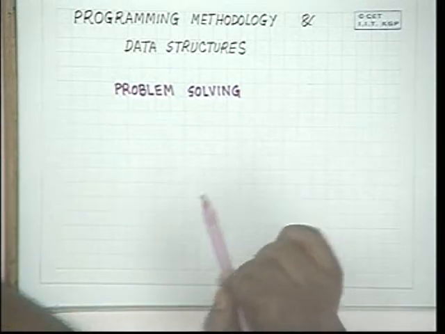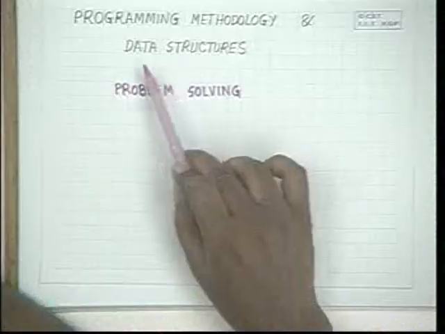Now, the first thing that we have to remember about problem solving is that we are solving the problem on a computer. And the computer has got a particular structure, a particular architecture, and we have to remember that we are going to solve problems on that machine. On the other hand, problem solving is not merely a process of programming. It is a process of developing the solution to a problem which is expressed in a natural form.